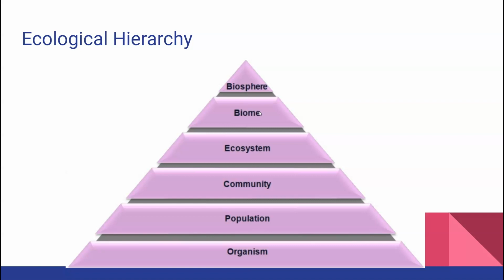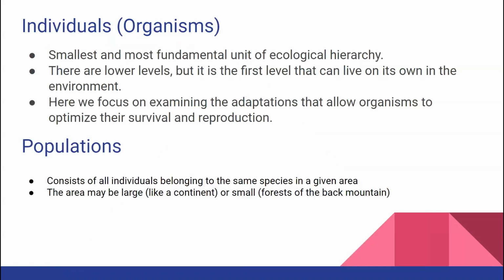Our biome is the temperate deciduous forest biome. There's tundra, tropical rainforests, taigas, that sort of thing. And then all the biomes on our planet work together to make up our biosphere, which is our living planet, all the areas of our planet where life would exist, such as the atmosphere, the hydrosphere, and the lithosphere.